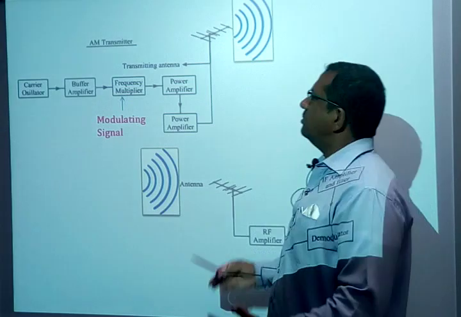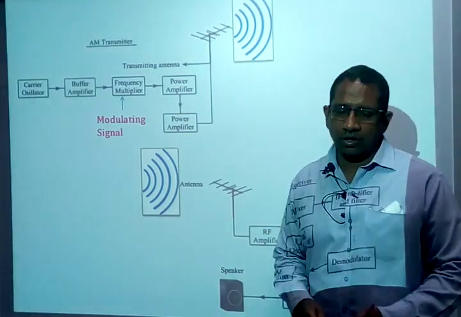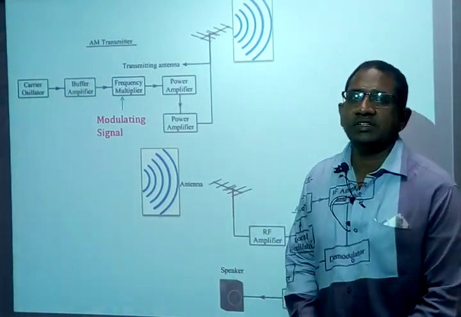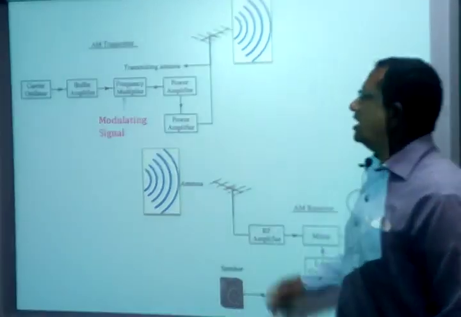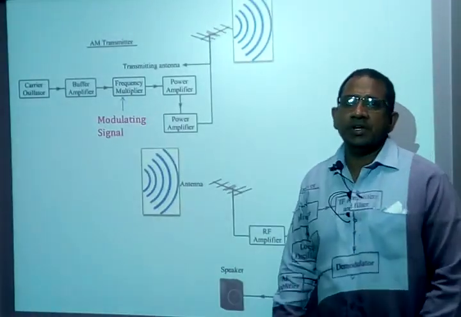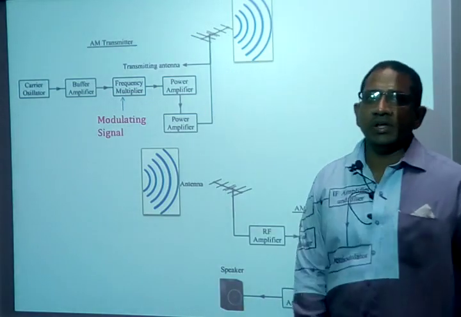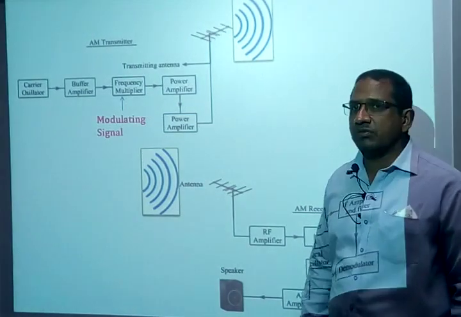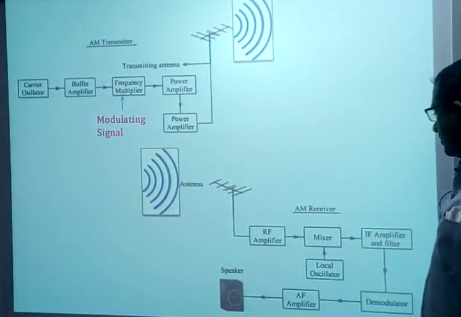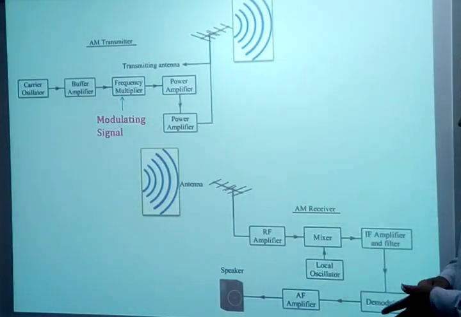So these are the immediate definitions we can give for an antenna. An antenna can be defined as a transducer, an antenna can be defined as an impedance matching device, and an antenna is going to transmit and receive EM radiations or EM waves. So this is the basic definition of an antenna which we can give over here. So on the receiver side, what is it that you are going to have?